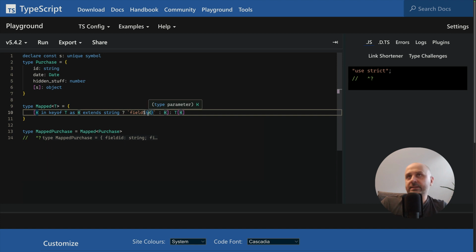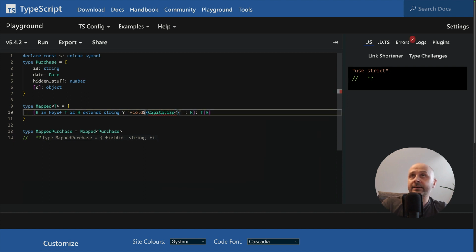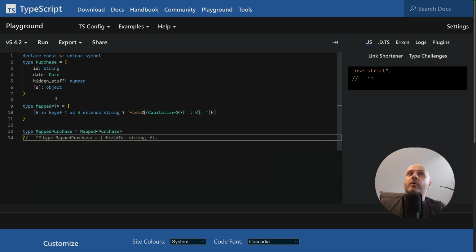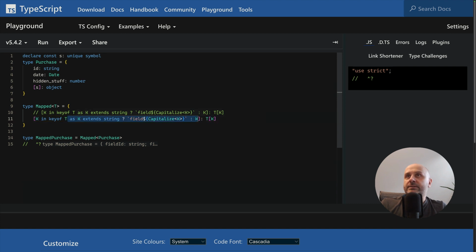Since K is already made sure to be a string, we can also use the Capitalize type utility so that they also get capitalized. So renaming is one possibility. Let's take a look at something different.